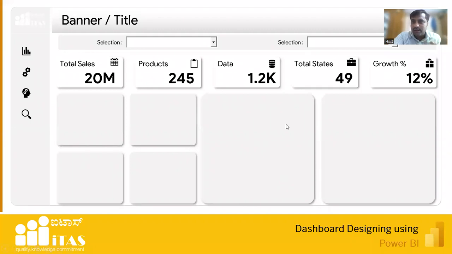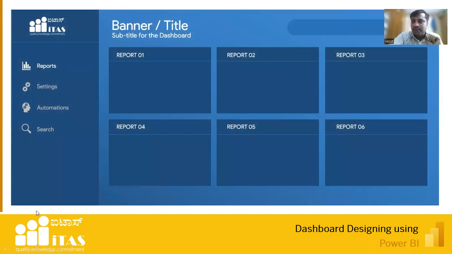Yesterday, I didn't go with a lot of designs. I just created one visualization and showed you, that's all. Today, I'll tell you the actual way how we should design. See, this is one more design which I've done.